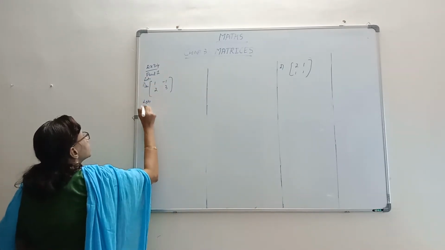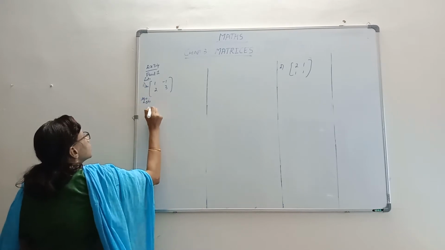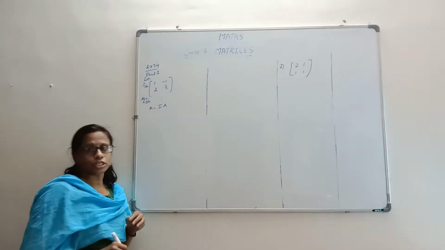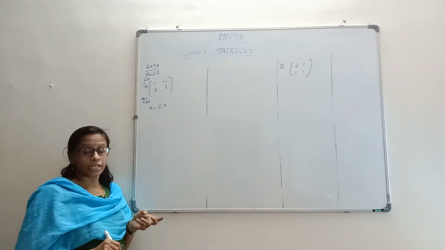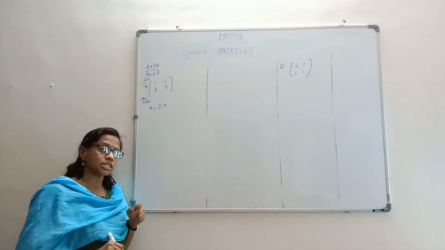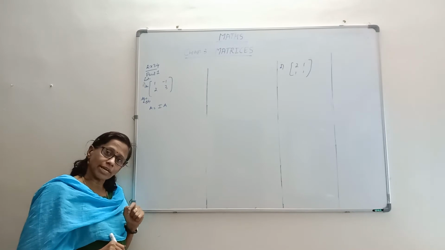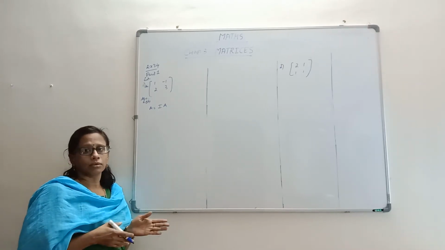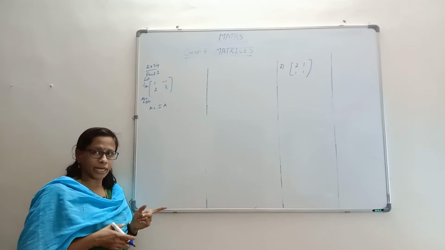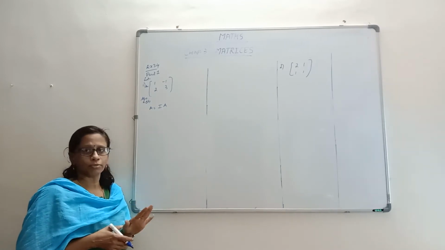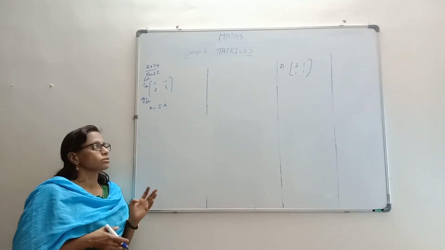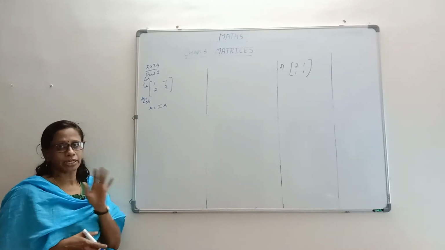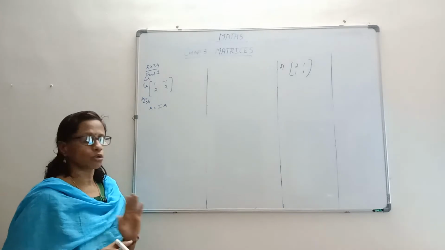Also let A be equal to IA. As I said, whenever we are using row operation, we should use this equation. If you are planning to use column operations, then you should use A equal to AI. Whatever you are comfortable with, you can use that. But throughout the problem, you can use only one. Either you use row operation or you use column. You cannot mix both. So that's as per your convenience. You can take up any one, but throughout you have to maintain one thing, either row or column.